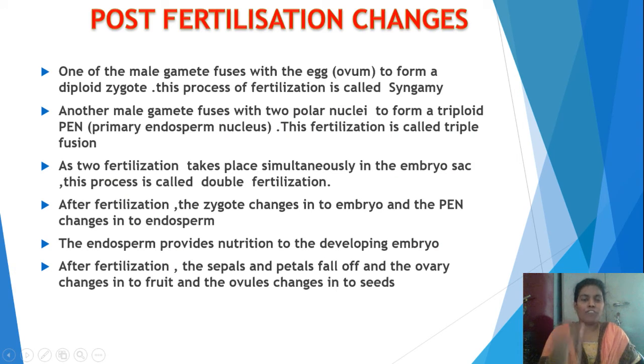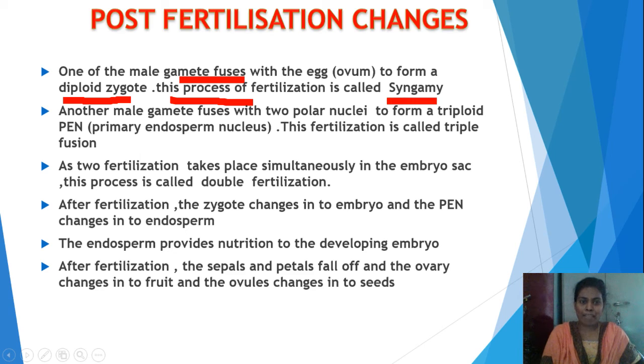What happens to the flower after fertilization? What are the post-fertilization changes in the flower? I told you two male gametes are produced in the pollen grain. One of the male gametes fuses with the egg, which is the ovum, to form a diploid zygote. That means it contains the 2n condition of chromosomes, and this process is called syngamy. Syngamy means the fusion of one male gamete with the egg present inside the ovary.